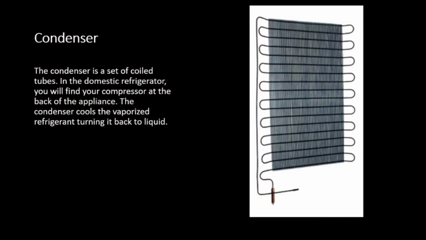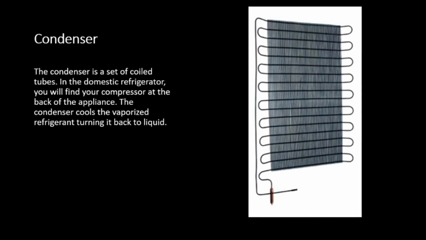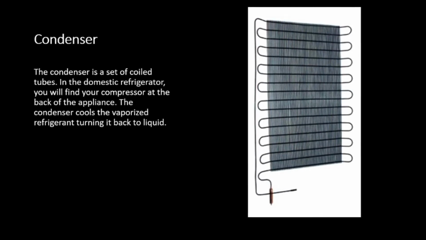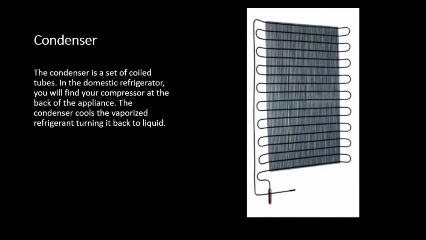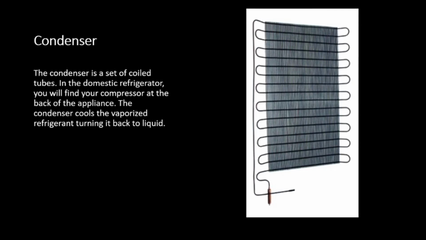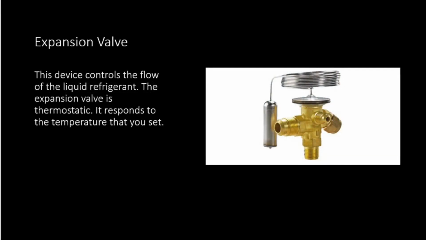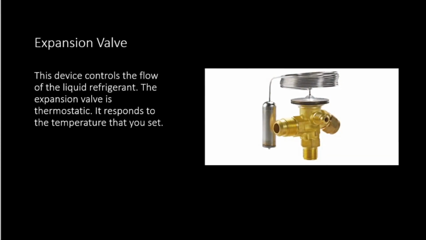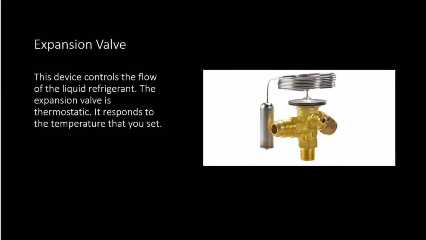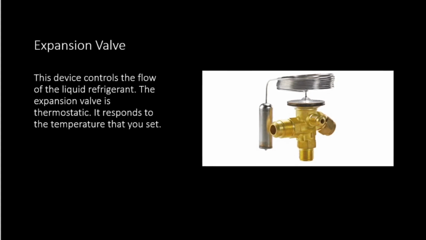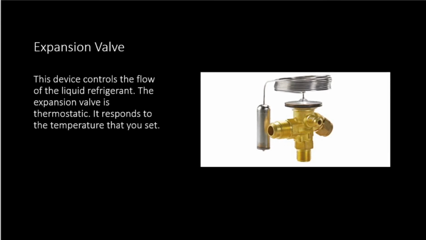Okay, so this is a condenser. The condenser is a set of coiled tubes. In the domestic refrigerator, you will find your condenser at the back of the appliance. The condenser cools the vaporized refrigerant, turning it back to liquid. Okay, moving on. This is the expansion valve. This device controls the flow of the liquid refrigerant. The expansion valve is thermostatic, so it responds to the temperature that you set.